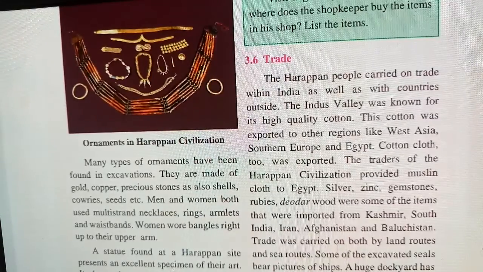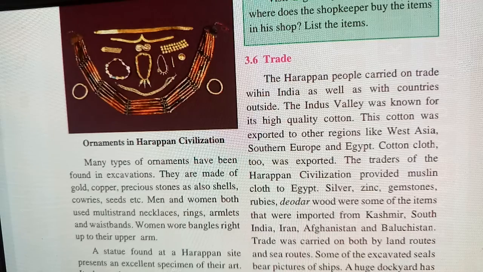So these are the ornaments, the material which they used to make, and they used to sell it. All these things the Harappan people did. Many types of ornaments have been found in excavation. So these are the things they got by doing the excavation. They are made of gold, copper, precious stones, as also shells, cowries, seeds, etc. So these are the things they used to make.